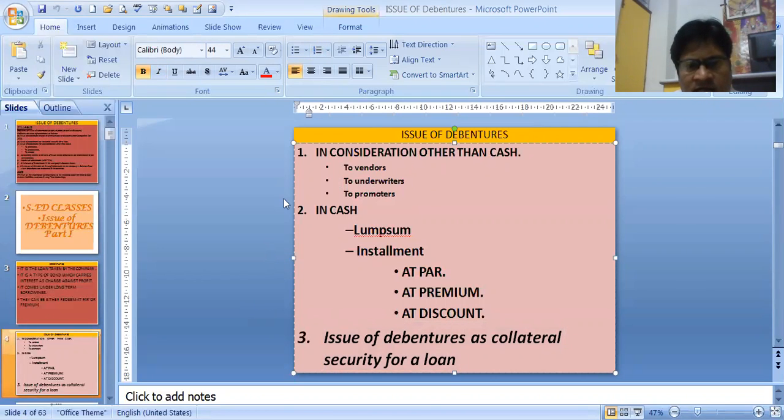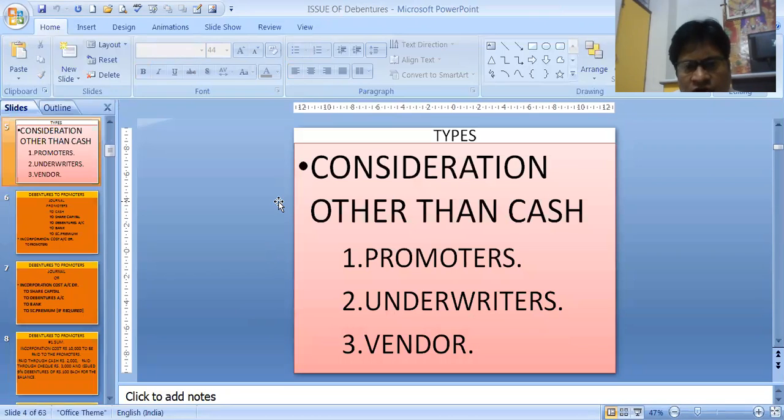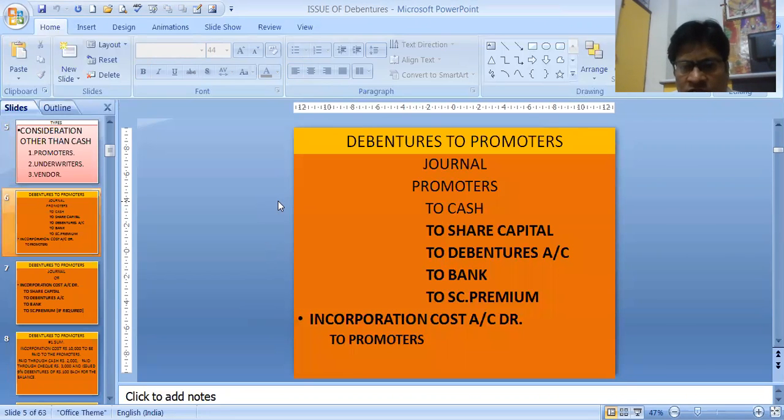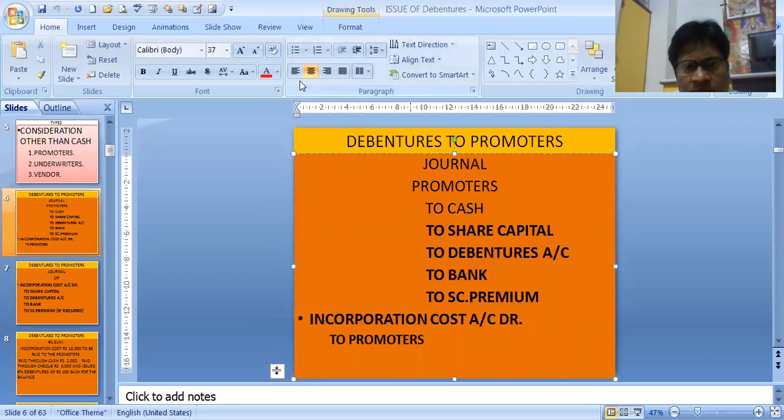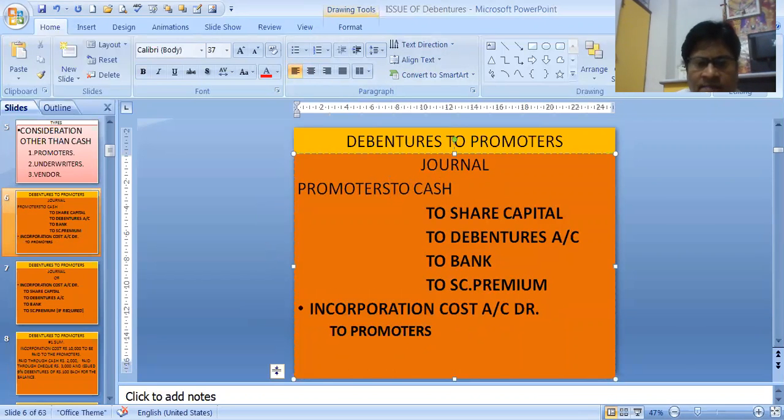In consideration other than cash, first of all, we will be issuing the debentures to promoters. Who are the promoters? Those who have promoted the company. Either we may pass 2 entries or a single journal entry. It can be 2 entries like this: promoters to debentures, promoters who have done the work for them.